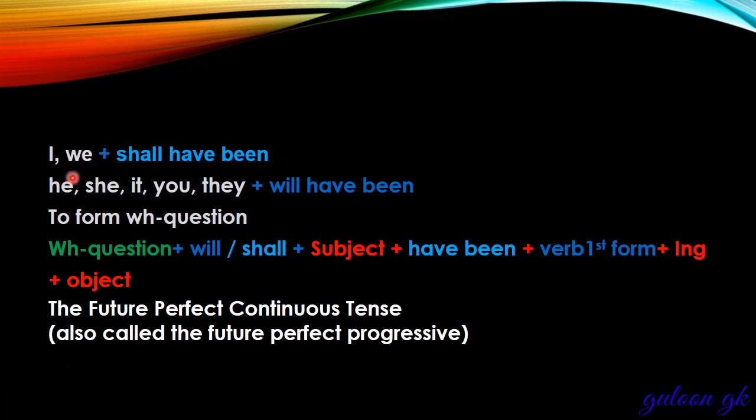With I and we we will use shall have been, and we will use will have been with he, she, it, you, they. Okay. To form a WH question, how will you form it? This will be the formula. A WH question will become first the WH word, will, shall plus subject, have been plus verb first form plus ing plus object. We can also say the future perfect continuous tense is also called the future perfect progressive tense.